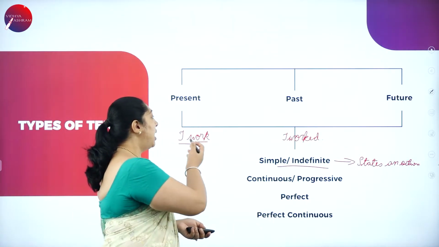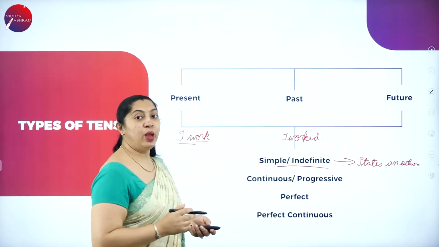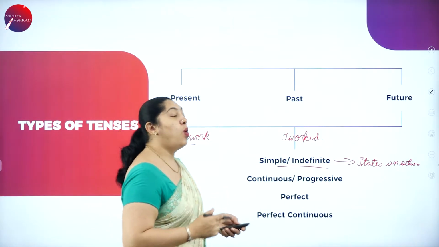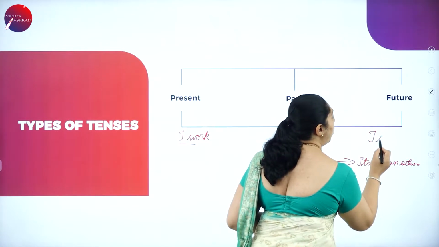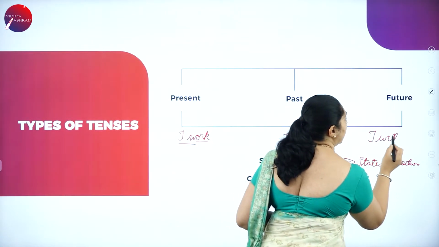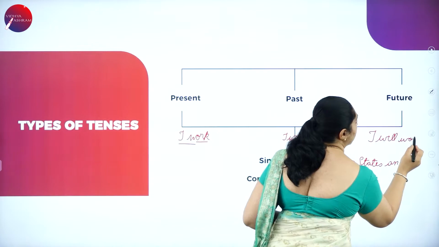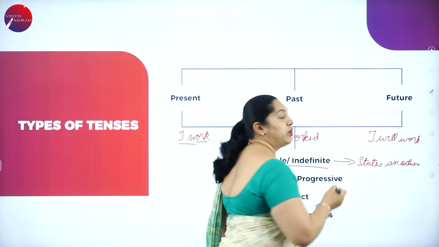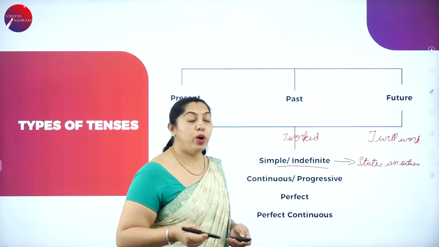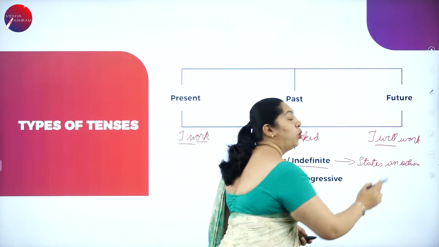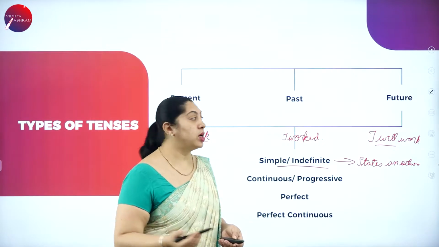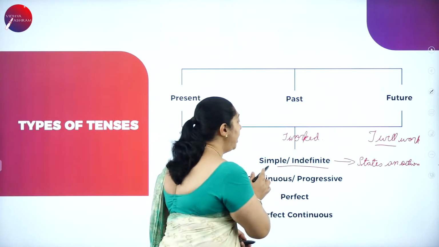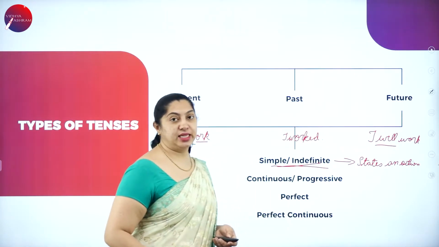It is just a subject as well as the verb, nothing else. When it comes to the future, it is "I will work." Always the future tense will be with a word that is will or shall. I will work or I shall work. That is the simple or indefinite tense.